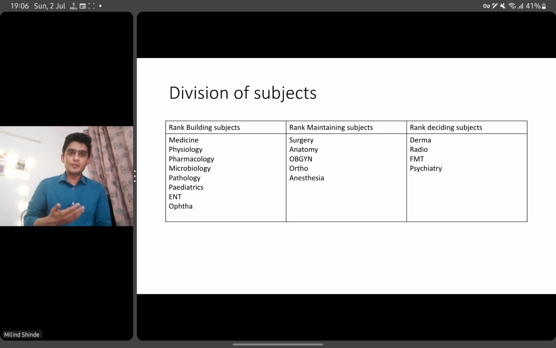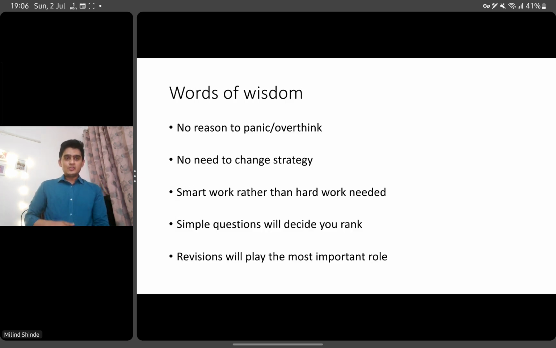So whenever you start your preparation, start combining your rank building subjects along with your rank deciding subjects, followed by your rank maintaining subjects. Now I just want to tell you a few words of wisdom. See, first of all, there is no reason to panic or overthink. Yes, it's different from what we are already doing.